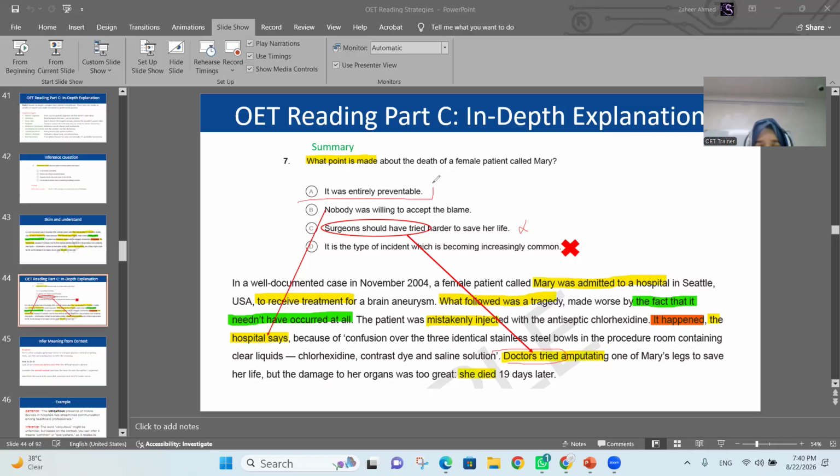It was entirely preventable. Now it is written nowhere. You are not finding the same words. It was entirely preventable. However, you understand from the text that the fact that it need not have occurred at all means she could be saved. Even if you don't understand what this phrase means, at least when you understood this is wrong, nobody was willing to accept, this is wrong, that they should have tried, this is not mentioned, so you are left only with one. That is your answer. So again, the answer is in the meaning, not in the words.